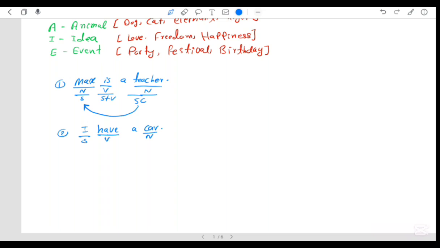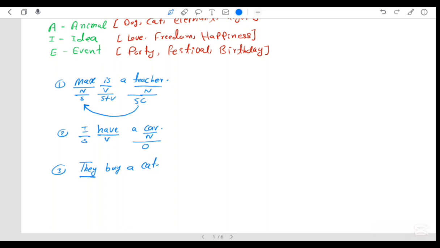Okay, so this is the object here, right? This is the verb have. Three, let's say they buy a cat.